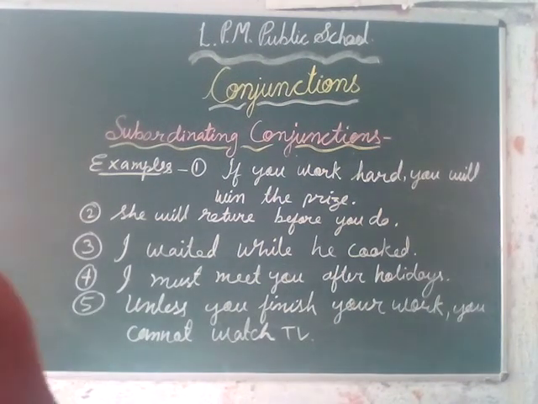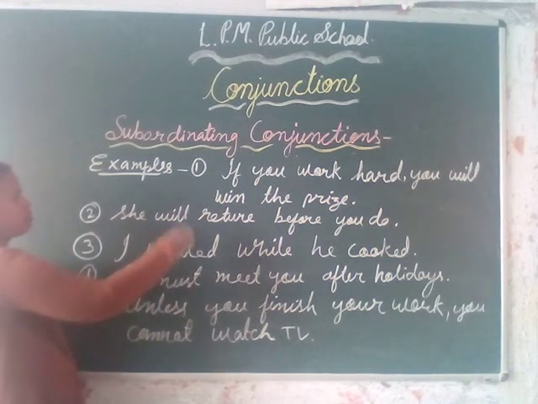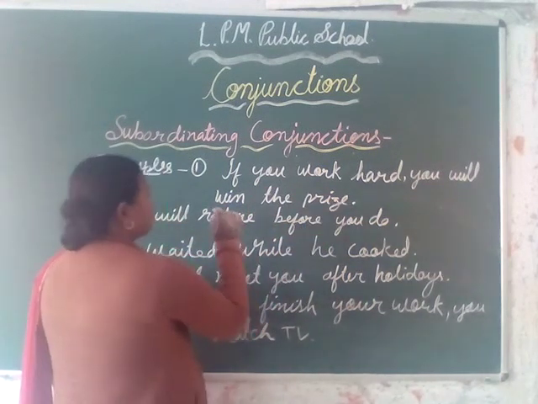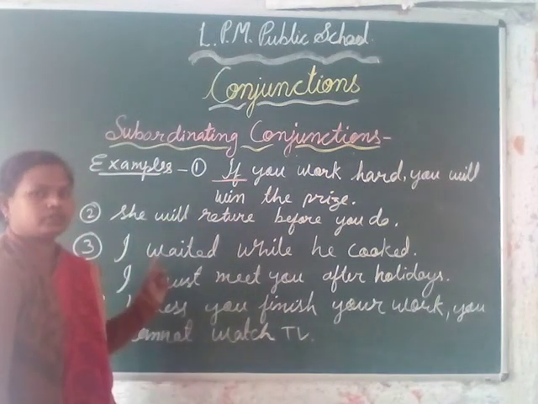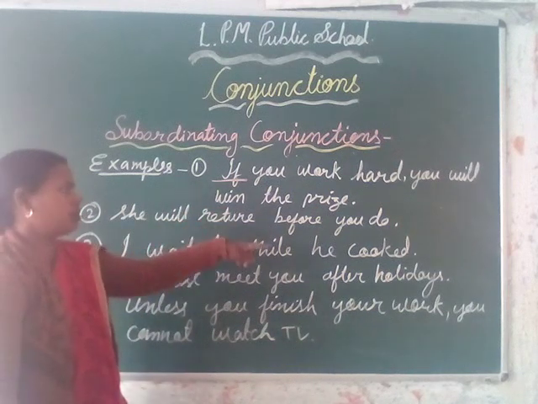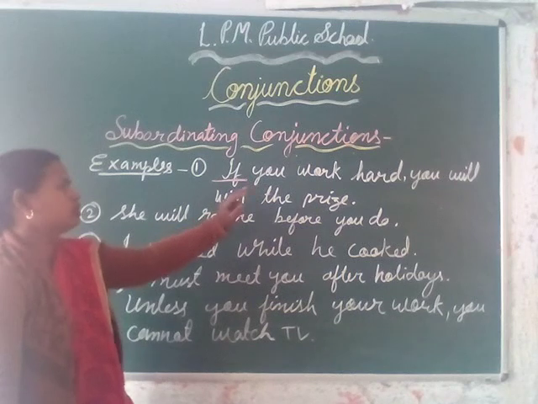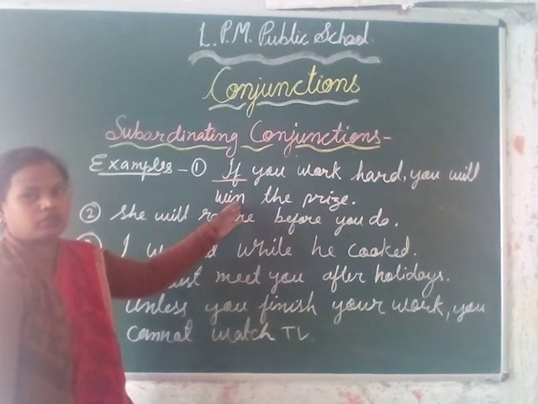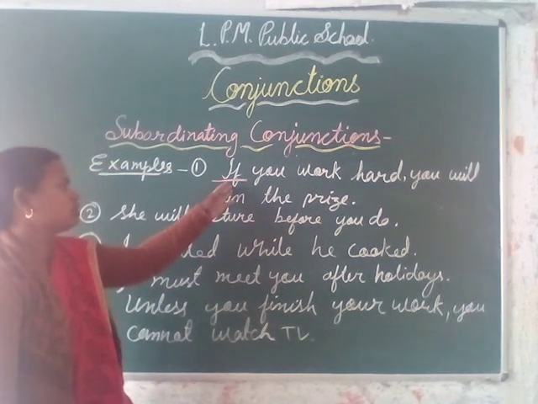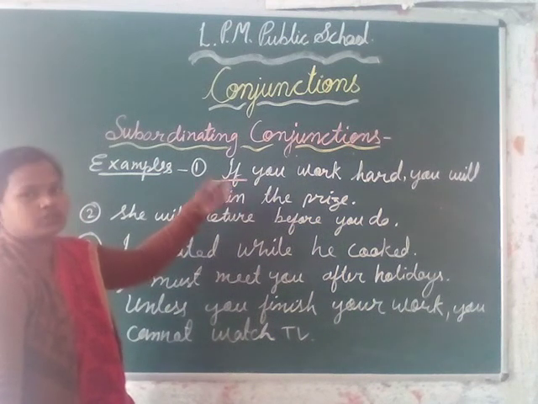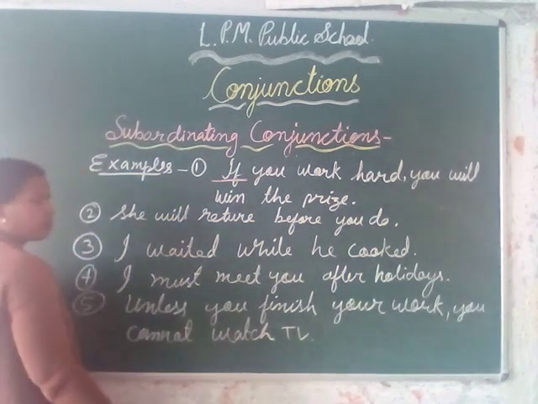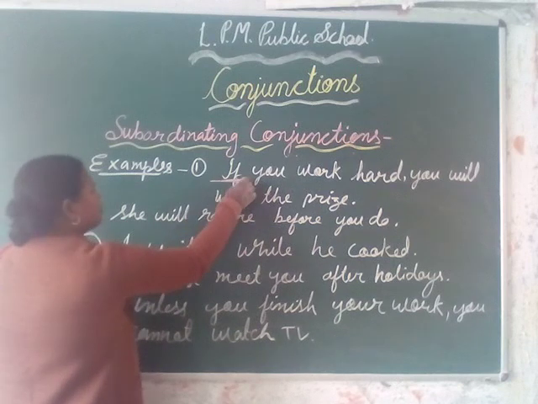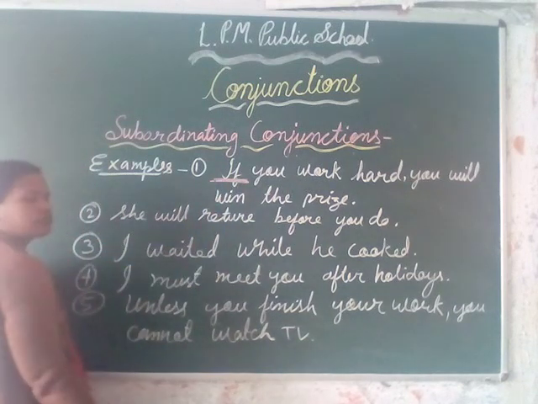Here are some examples of subordinating conjunctions. First is, if you work hard, you will win the prize. Here the word if is an example of a subordinating conjunction. It means the first sentence depends on the second sentence. If you will not work hard, you will not win the prize. Such words which are used to join this type of sentences are called subordinating conjunctions. Here the word if is a subordinating conjunction.